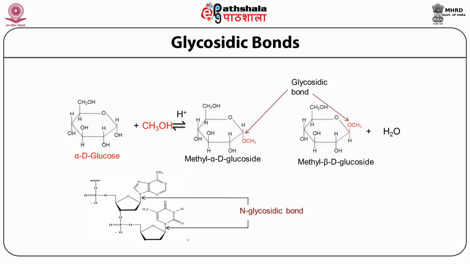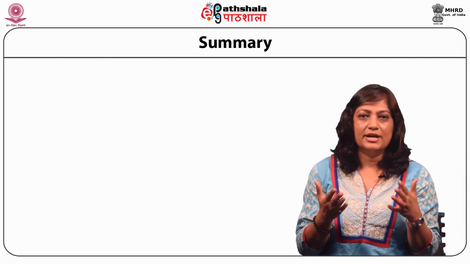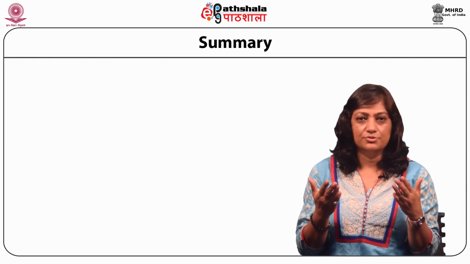With this, we have come to an end of this module, and we have seen how carbohydrates are important and how two monomers are linked through a glycosidic bond in order to build long-chain carbohydrates. So now let's have a look at what we have learned from this module. Let us summarize what we have learned in this entire module.